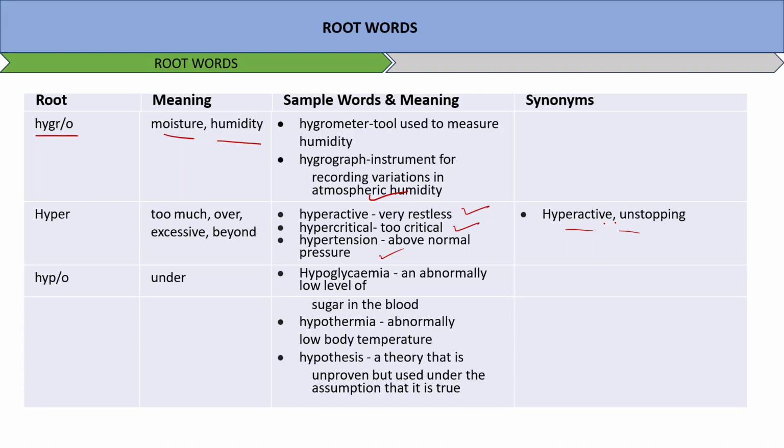Hypothermia, abnormally low temperature, body temperature. Hypothesis, a theory that is unproven but used under the assumption that it is true. Almost similar words, right? Only the root is mostly important. So the roots are very important here. Moving on to the next.